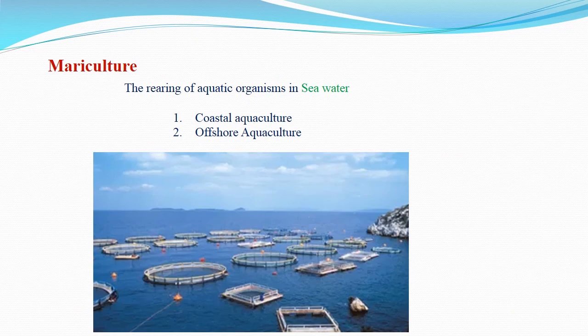Then, mariculture refers to the cultivation of aquatic organisms in seawater where the salinity range is 30 to 32 ppt. It is sea farming. It is also called marine aquaculture or marine culture fisheries. Mariculture is of two types, namely coastal aquaculture and offshore aquaculture. It means deep sea aquaculture.